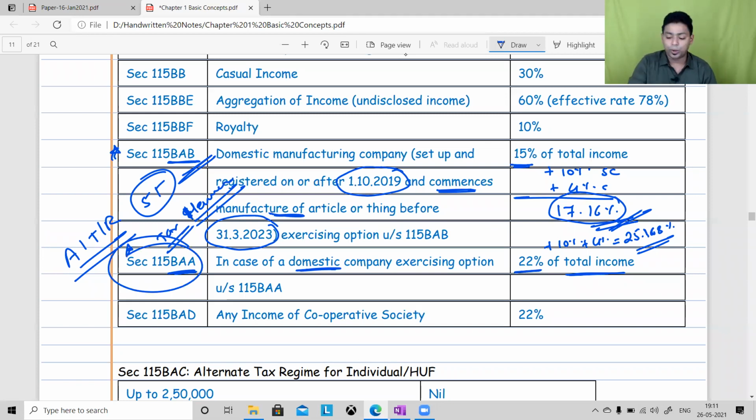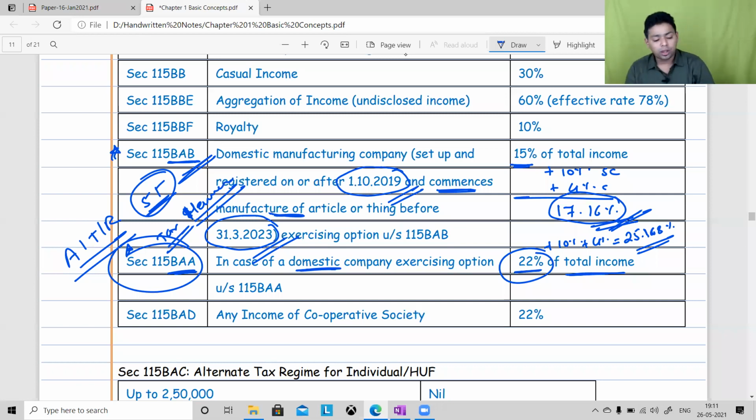115 BAA, 22% plus 10% plus 4%, which becomes 25.16%. And for the manufacturing segment, which is incorporated between 2019 to 2023, this is the target area where we are having a 5 trillion economy dream. So we are offering them the lowest possible tax rate, 15% plus 10% surcharge plus 4% cess, effectively 17.16%.